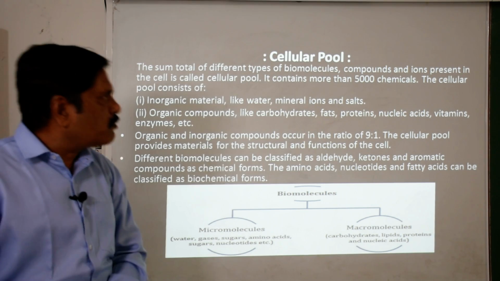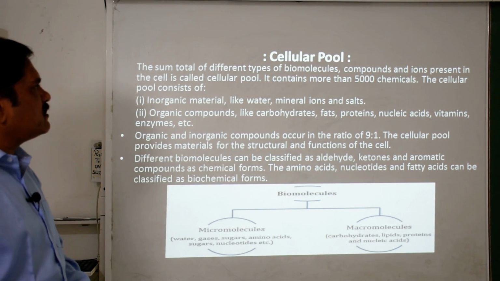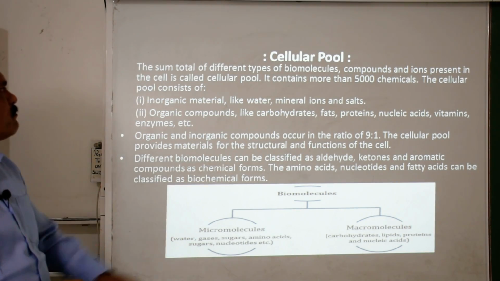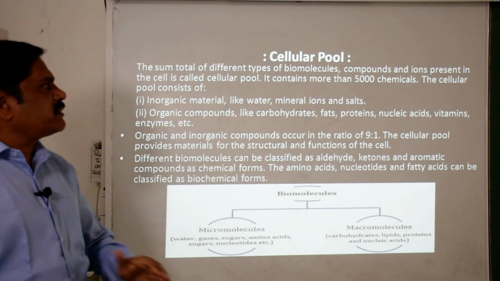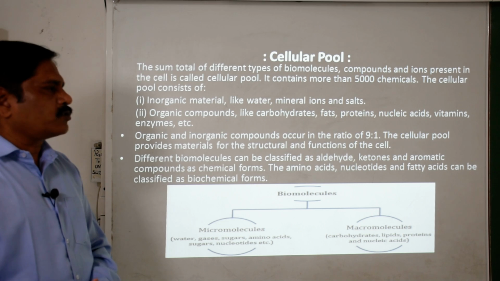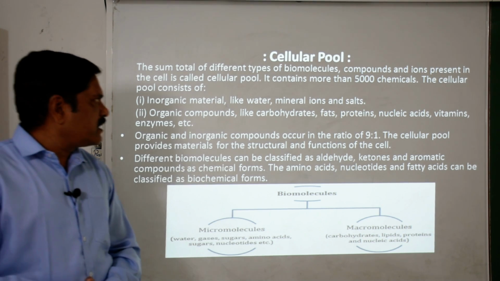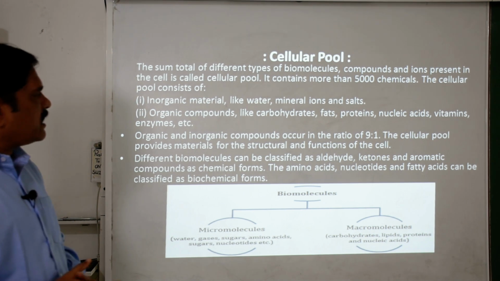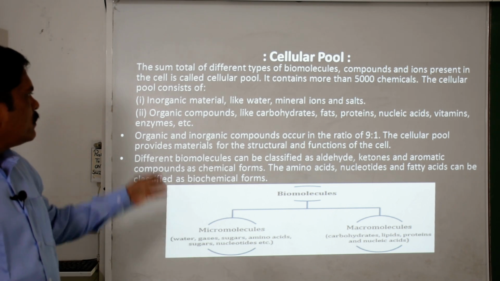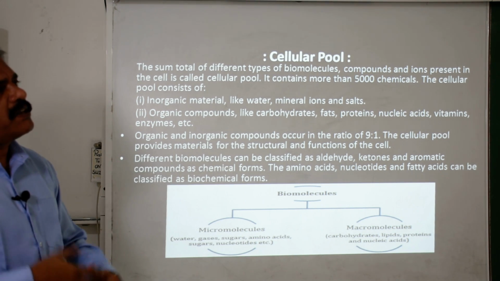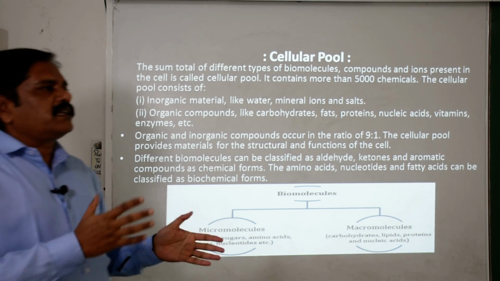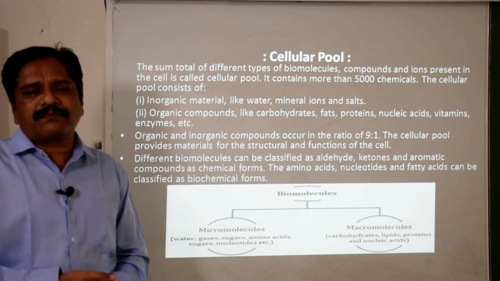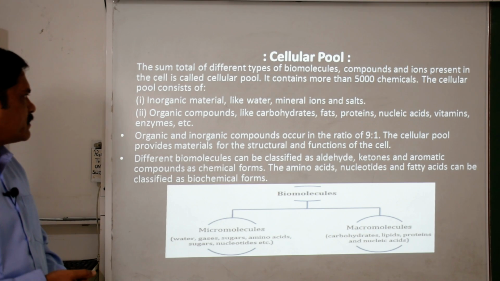More than 5,000 chemicals are present in the cellular pool. It is composed of inorganic materials like water, minerals, iron and salts. Similarly, organic compounds like carbohydrates, fats, proteins, nucleic acids, vitamins and enzymes are there. When we talk about the ratio of organic to inorganic compounds, the ratio is 9:1. That means nearly 90% is organic substances and only 10% is inorganic substances, clear.